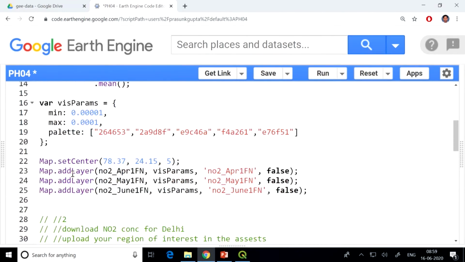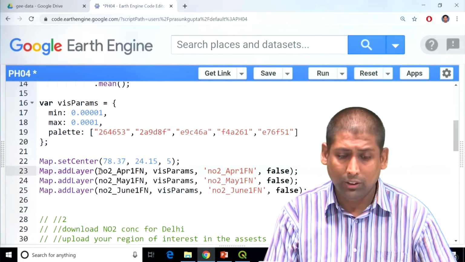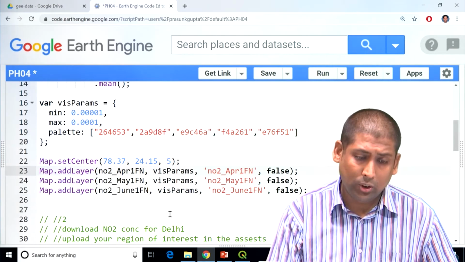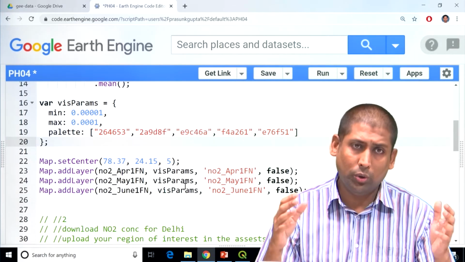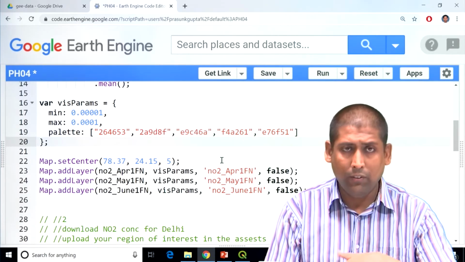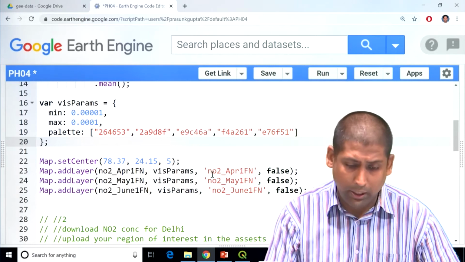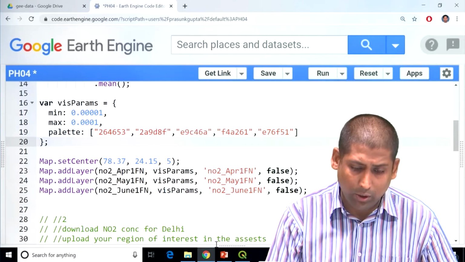Then I am adding all these layers. Map.addLayer helped me add these images. So I'm adding all these layers to my map output. This visualization parameter is just to specify what colors I want and what are the minimum and maximum values that I want to show.